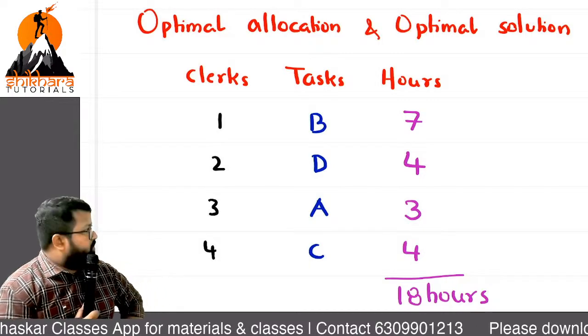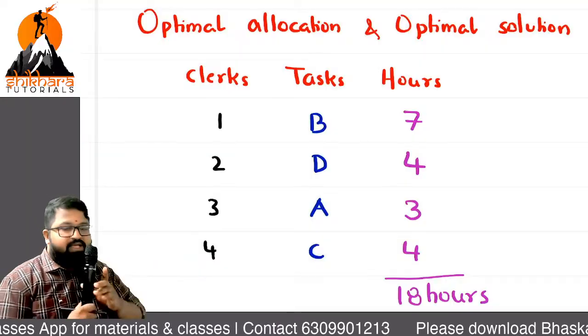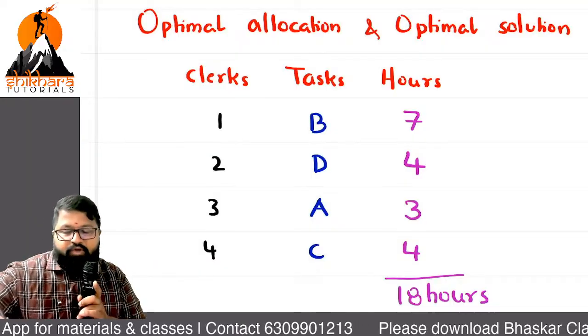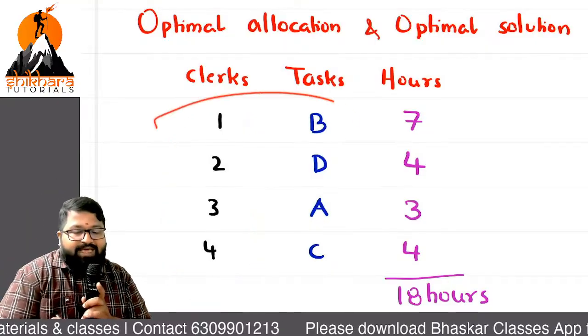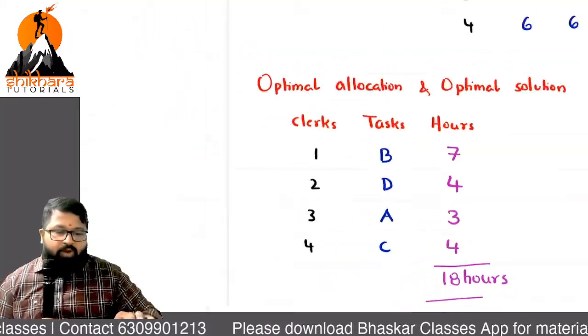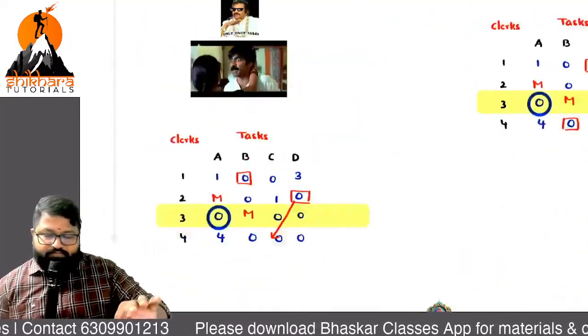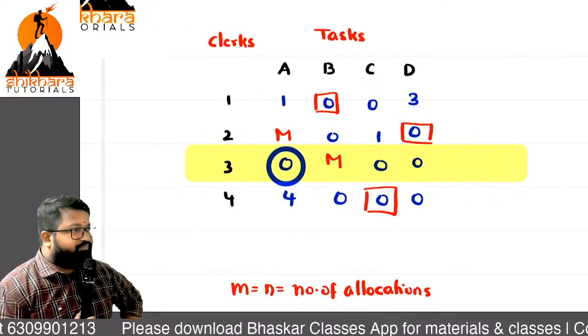Sir, here clerks and tasks are very important. Present them properly. For the presentation of clerks, you need not use your brain, as it is the same order. But how you make the allocation, that you observe from the table. This is the last table which you got there.